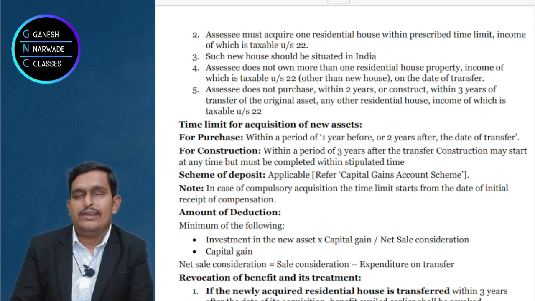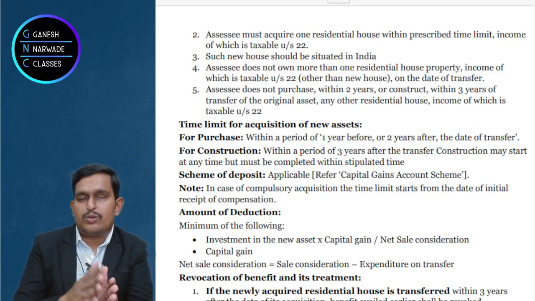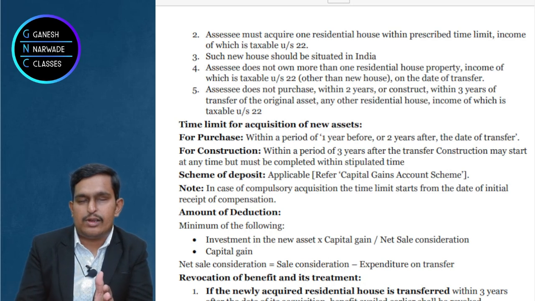Okay, now when this should be bought? From the date of sale of long term capital asset, within 2 years forward, that means you should purchase within 2 years, or 1 year backward, that is purchase within that 1 year, or construct within next 3 years. This way you should remember the topic. Okay, clarity, no doubt should be there in your mind.